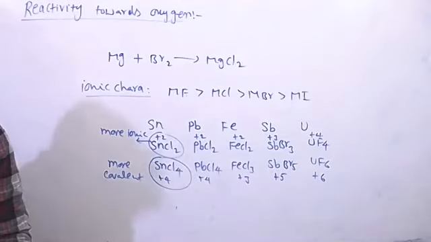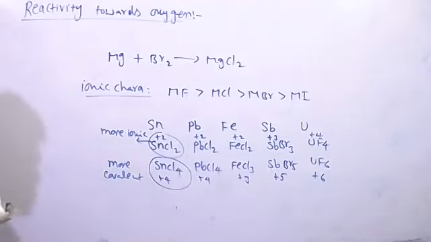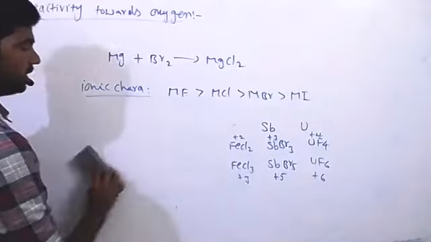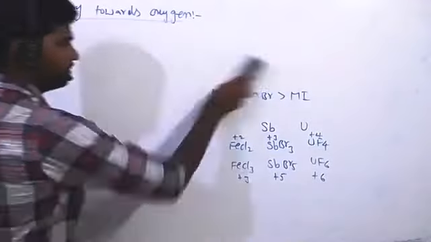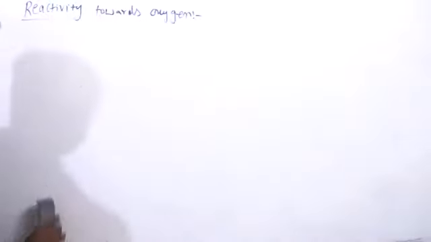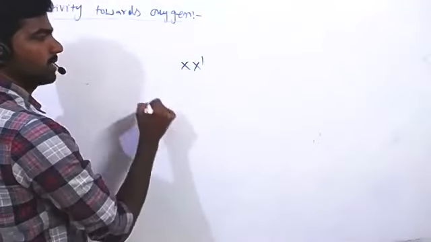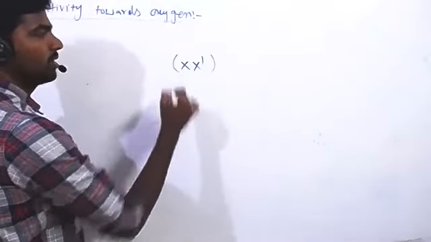Next, reactivity of halogen towards other halogens. These are the interhalogen compounds. Halogens combine amongst themselves to form a number of compounds known as interhalogens, of the type XX'n. See, one halogen reacting with other halogens, giving interhalogen compounds. So interhalogen compounds we are denoting with XX'.